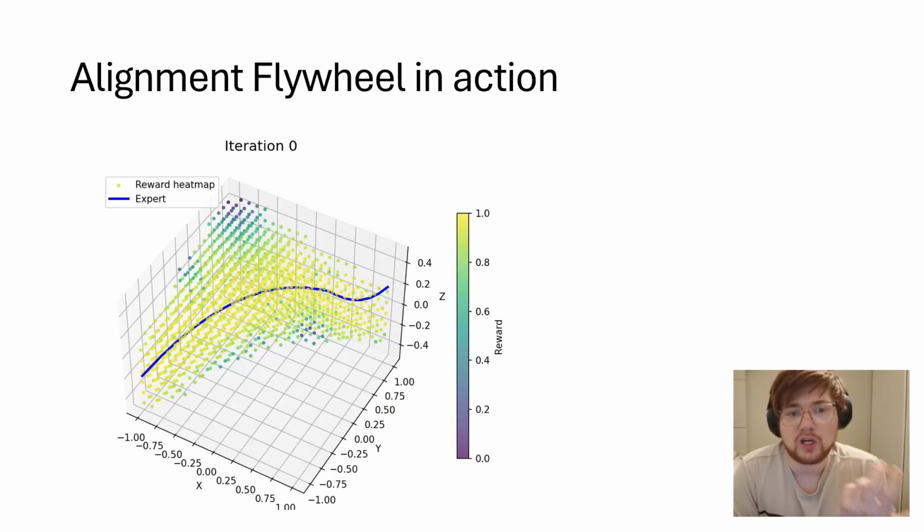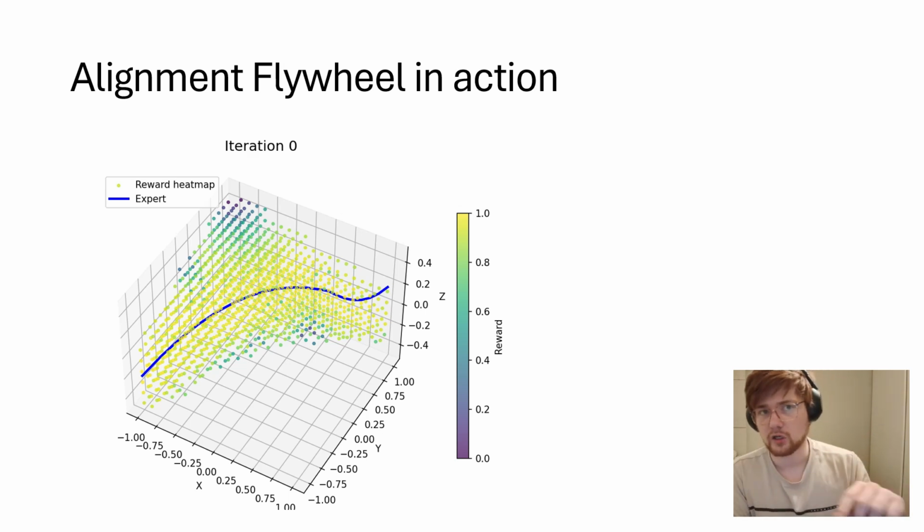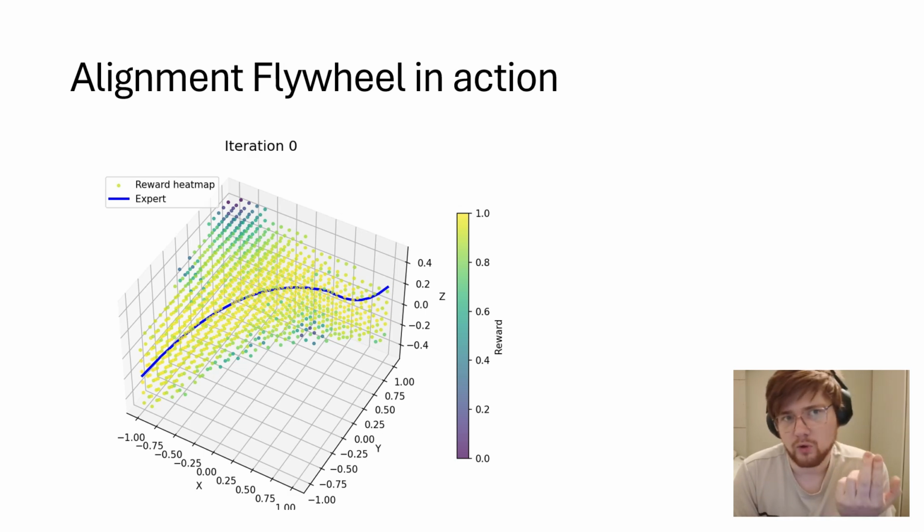Since we made the paper, we've also started running a small-scale experiment of a working version. So here's a simple example. There is the expert data in blue, and the artifact has learned that it is good behavior, so it knows that it should give high rewards. But in this flawed model, you can see that there are high rewards far outside of the region, in the corner of the grid. We don't want this, so we want to fix this. Now we will let the alignment flywheel model run, and you will see it improve.